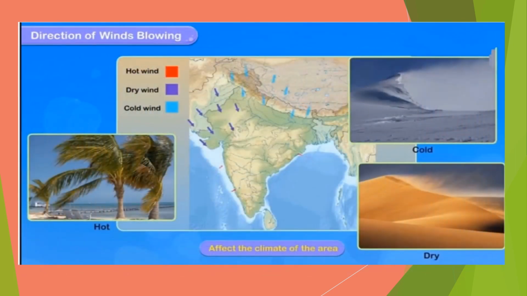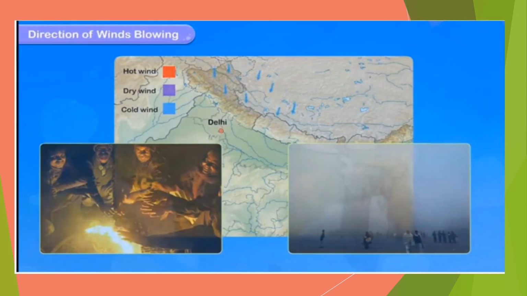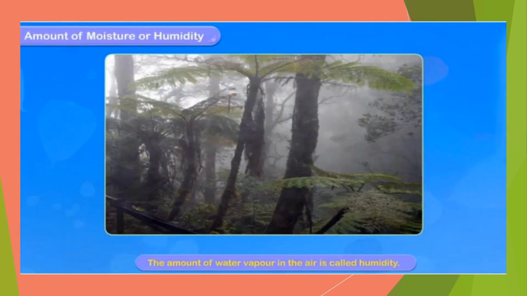Winds also affect the climate of a place. Winds that come from over the water bodies bring moisture and cause rain on the land. The winds coming from hot areas increase the temperature, while winds coming from cold areas decrease the temperature. During summer, hot winds from Rajasthan called Loo make the western parts of the northern plains very hot.